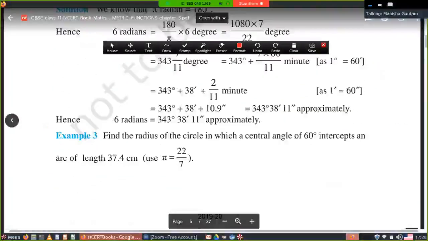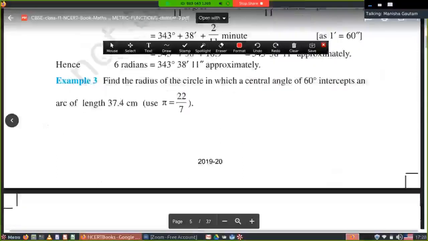Example number 3. Find the radius of the circle in which the center angle of 60 degree intercepts an arc of length 37.4 centimeter. Now I told you, whenever you apply theta is equal to L upon R, you have to take theta as radians.